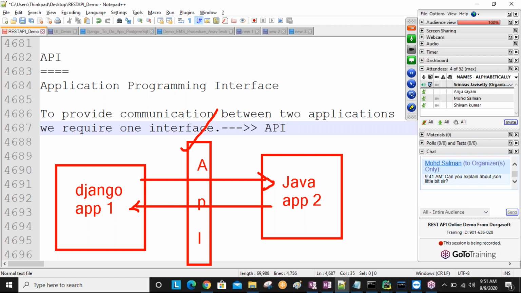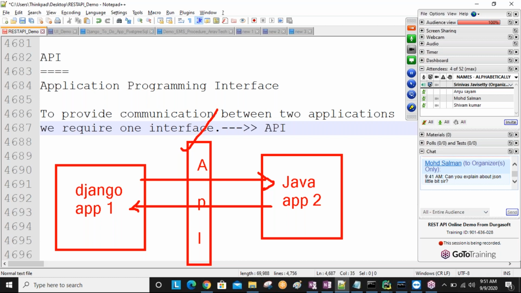For example, gmail.com, www.gmail.com. On the server side, multiple URLs are there, sir: gmail.com, facebook.com, youtube.com, like this, n number of resources are there. When I'm sending gmail.com, only the Gmail page comes. When I'm sending youtube.com, only the YouTube page comes, sir, not another page. Understand, fine? So a resource is universally identified by using these URLs, unique locators. A unique URL is available for each resource.